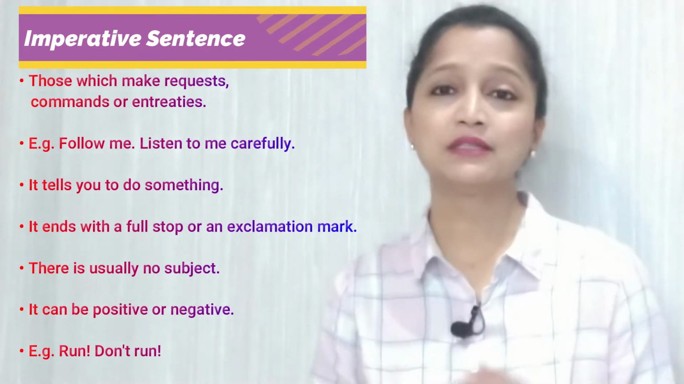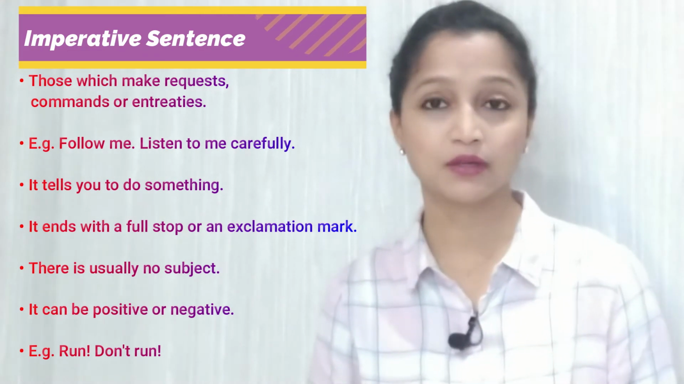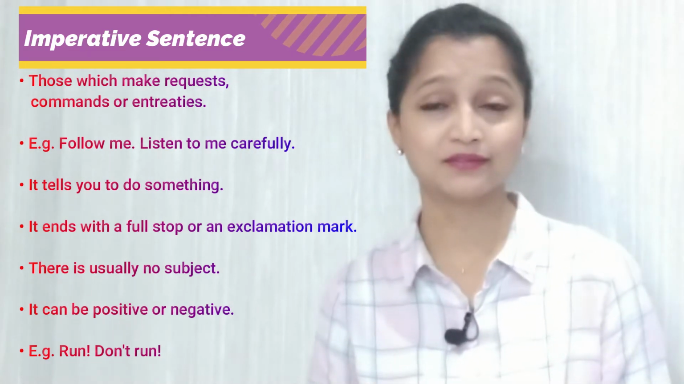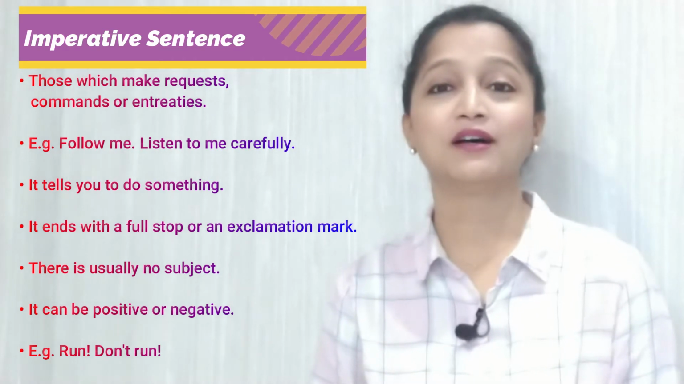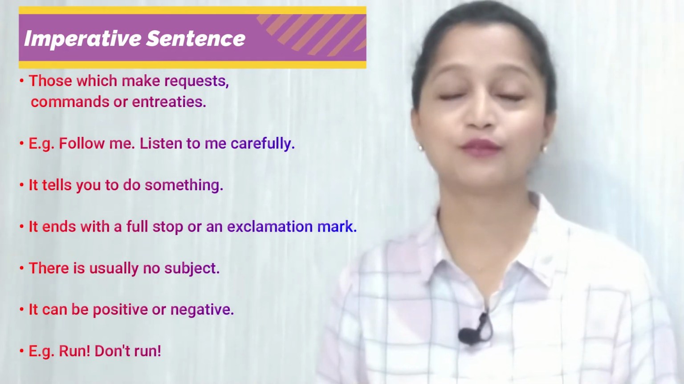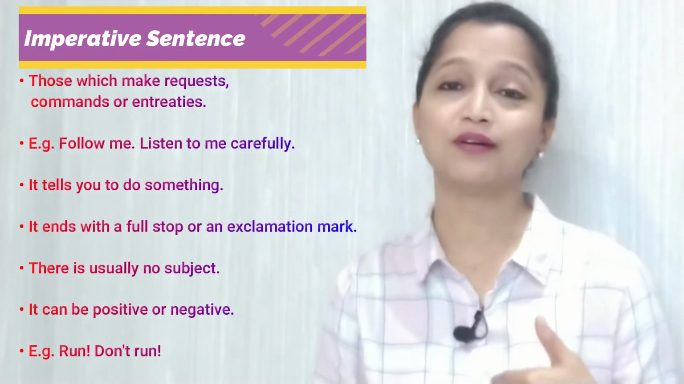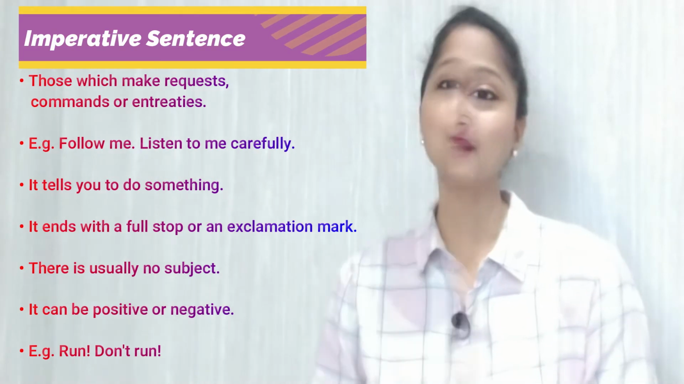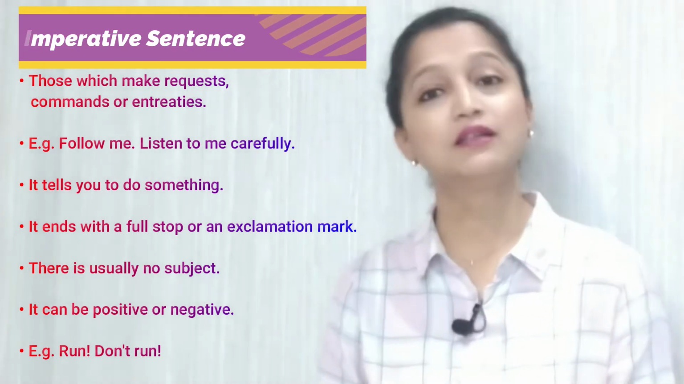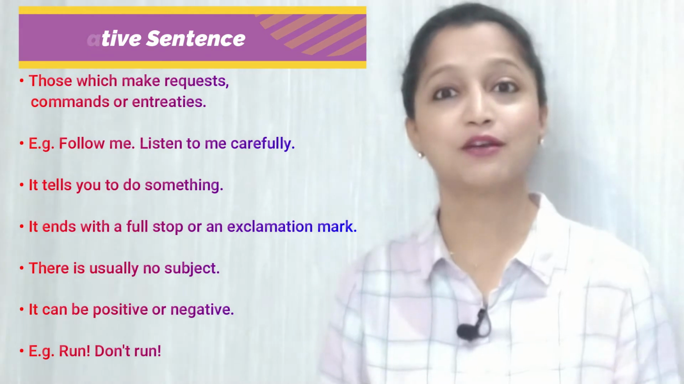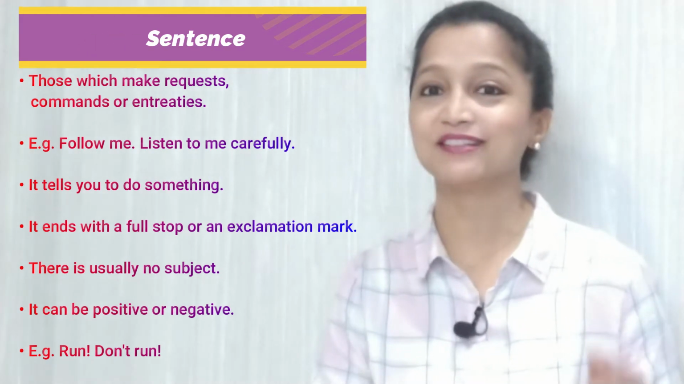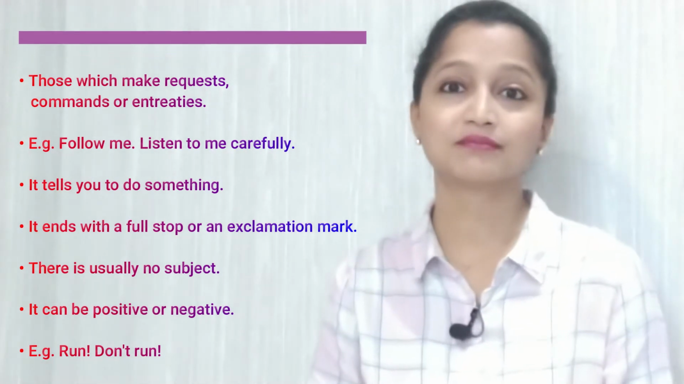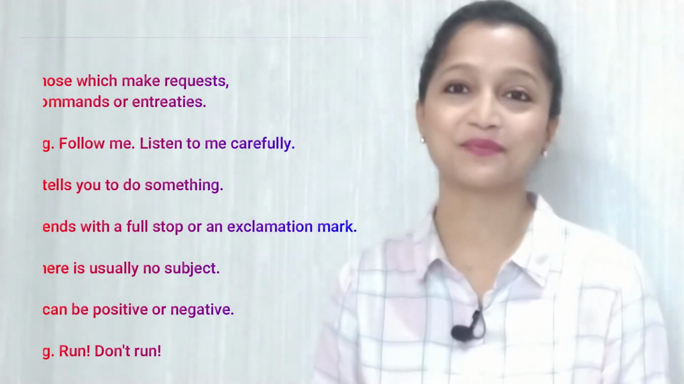Most of the time, these sentences don't have a subject because the subject is obvious. It's you, or it can be everyone. For example, if I'm saying do it fast, that means it is addressed to you to do it fast. You should do it fast. Now, these sentences can also be positive and negative. Like if I say run, okay, it is a command, so it's a positive imperative sentence. And if I say don't run, then it's a negative sentence.